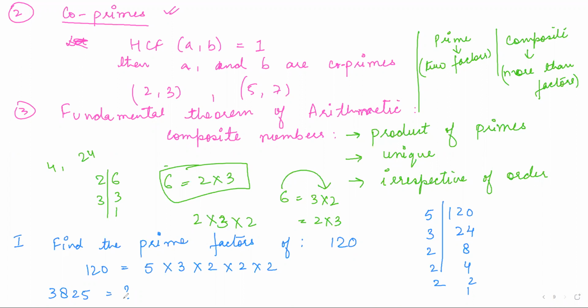Done, ma'am. Okay. Yeah, what is the answer? 5 squared into 3 squared into 17. Okay. Hamna, please unmute yourself. Anyway, some homework I'm giving you. You can find the prime factorization of 5005 and 7429. That's your practice questions.